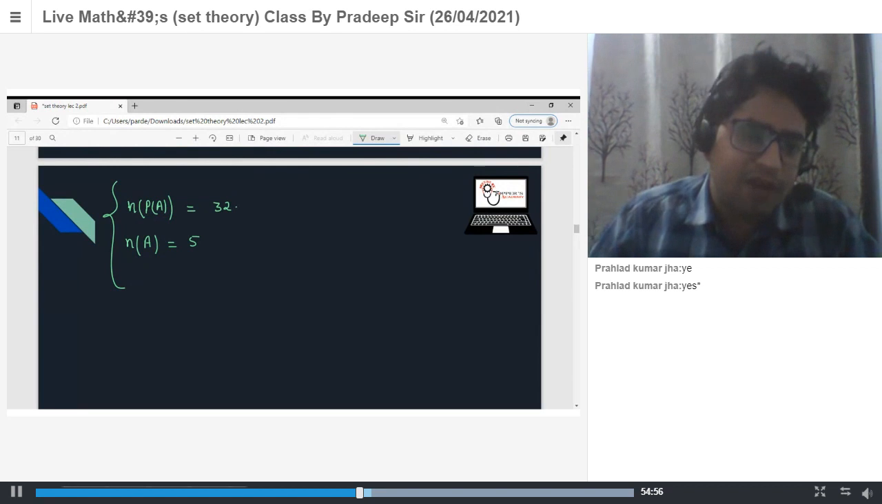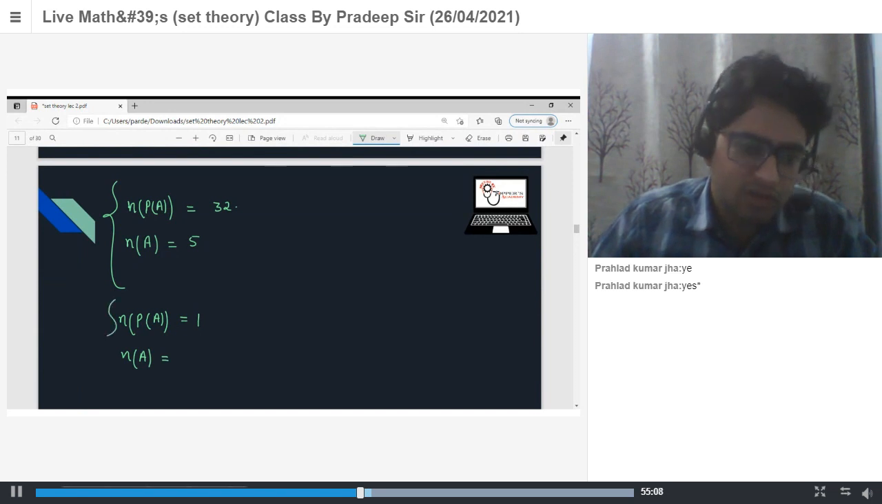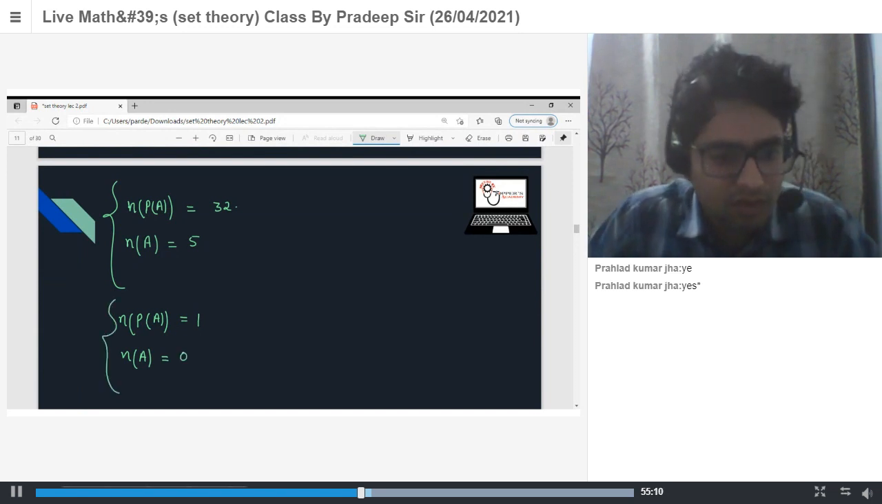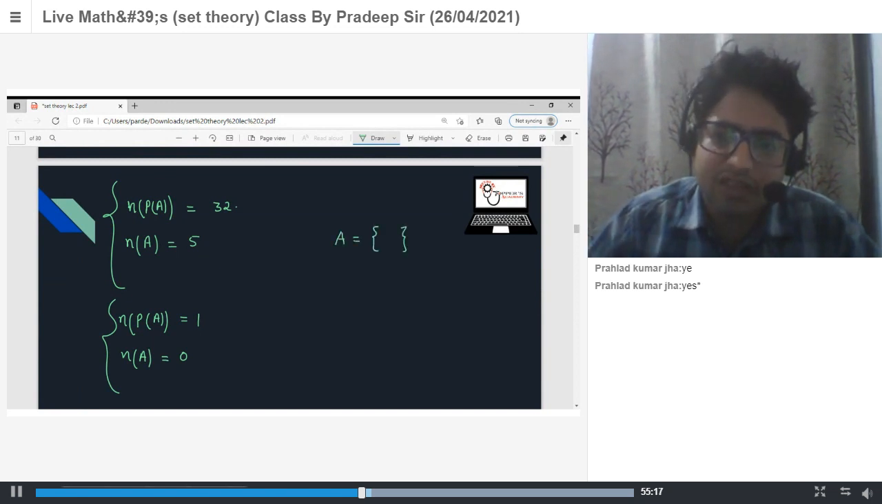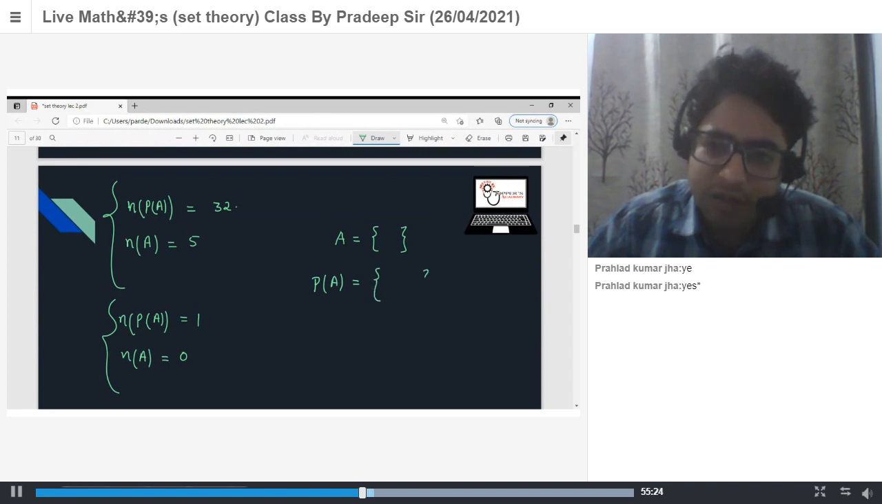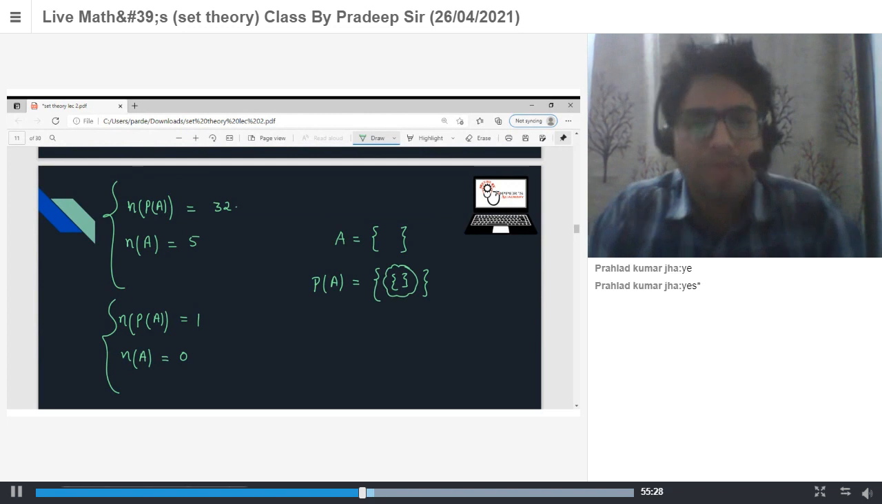Let's say the power set contains one element. So the number of elements in A is 0. So basically, if we have a null set, a set which is the empty set, its power set contains how many elements? 1. That element is the empty braces. This is your element. Got it? And what about phi?